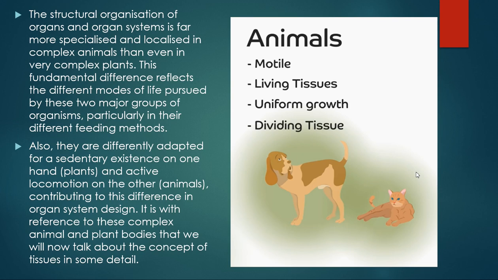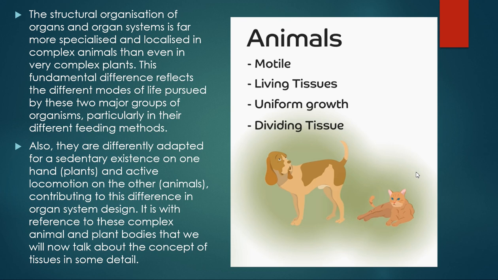Yes, another point. The structural organization of organ systems is more specialized in animals. It makes it complex as well. But in the case of plants, it is quite easy, or you can say simple, if we compare it with the animal. Plants are simple to study. They do not have organs and organ systems which make it complex. They are quite simple. They have two systems in their body. One is the root system, another one is the shoot system.